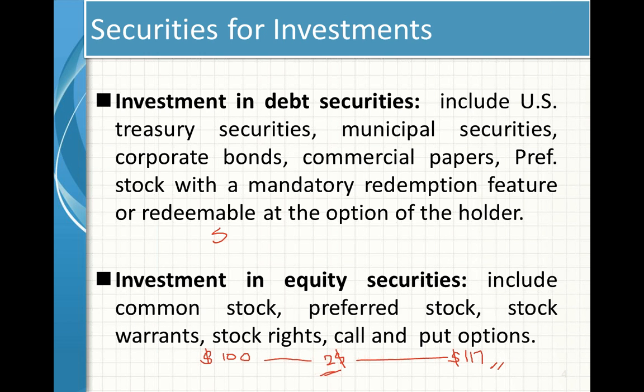But here, when you invest in any bond of say $100, the company promised to pay you say 6%, you will get $6, but your value of the bond at the end of the year will remain same. This is the difference between debt securities and investment in equity securities.